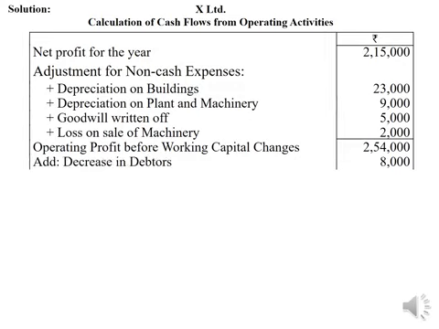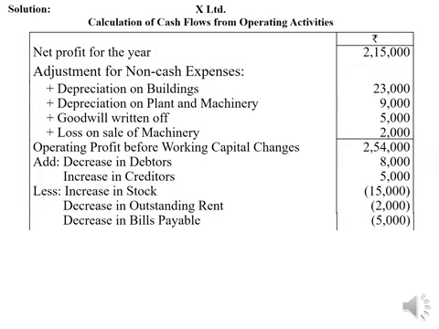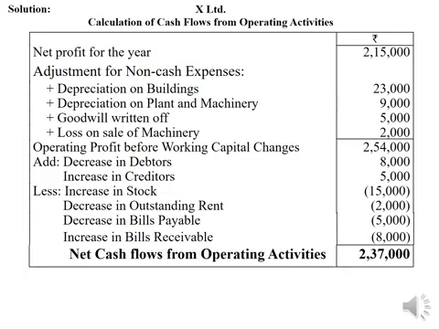Keeping that in mind, decrease in debtors rupees 8,000 has to be added, increase in creditors rupees 5,000 has to be added, then increase in stock rupees 15,000 has to be deducted, decrease in outstanding rent rupees 2,000 has to be deducted, decrease in bills payable rupees 5,000 has to be deducted. Similarly, increase in bills receivable rupees 8,000 has to be deducted to find net cash flows from operating activities. Adding and subtracting the amounts, we get 2,37,000 as net cash flows from operating activities.